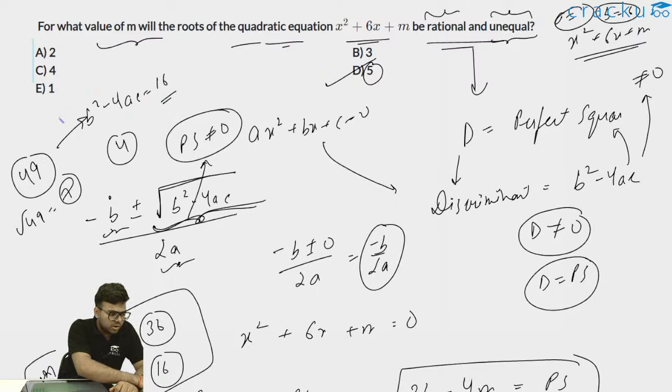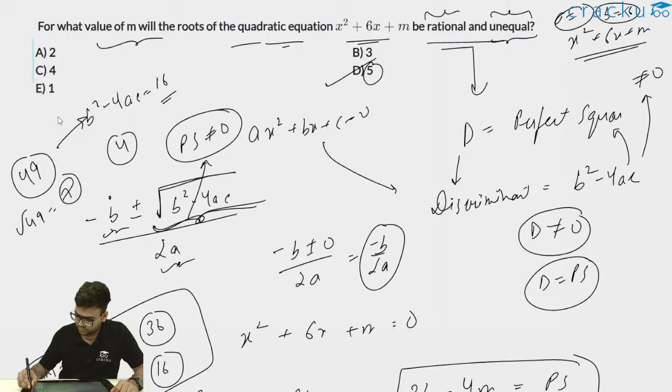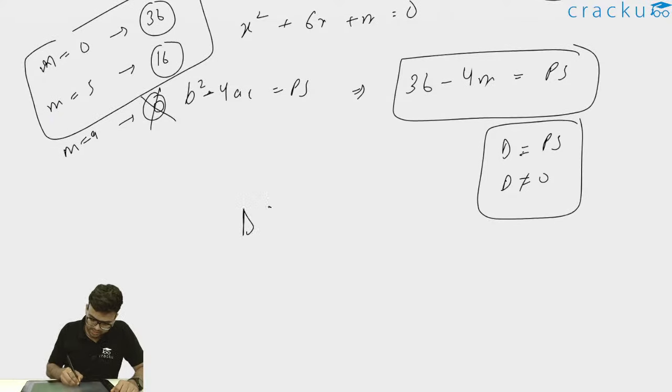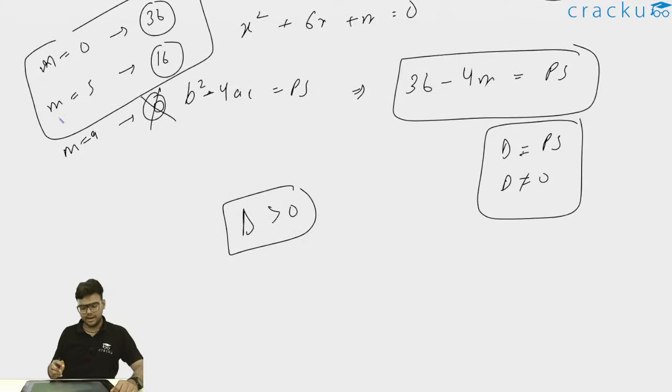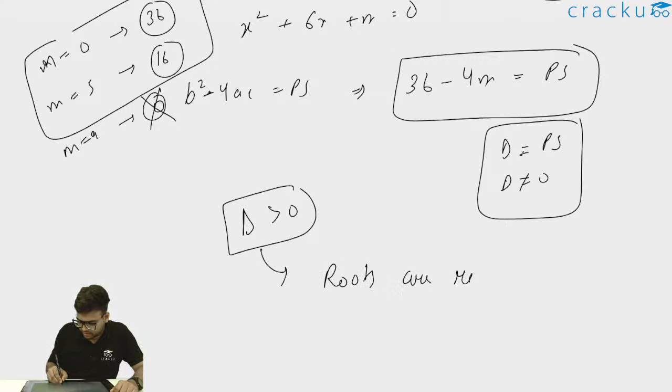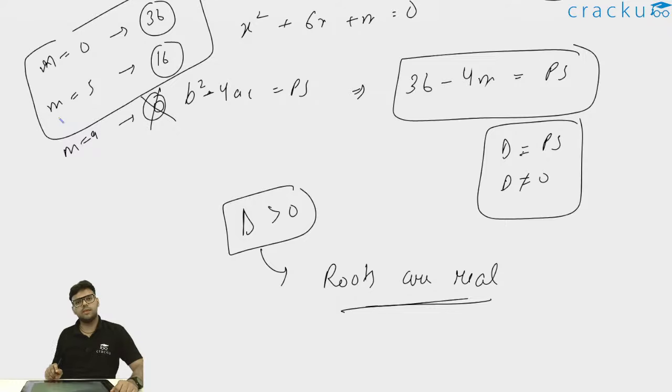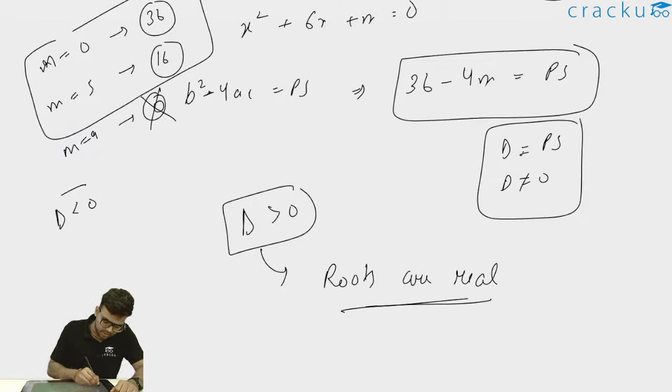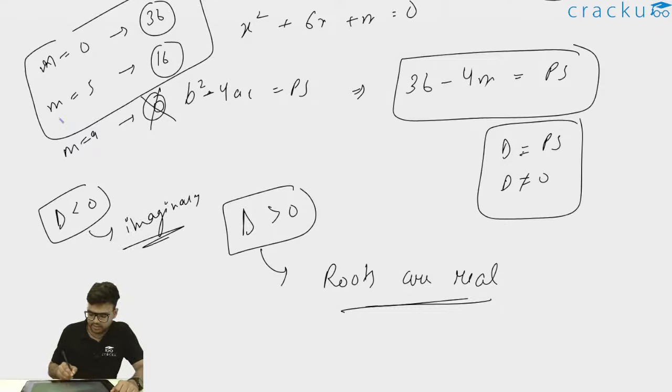Now coming to your point, Abhay, we can go by discriminant should be greater than 0. If we consider discriminant to be greater than 0, what I'll get is basically my roots are real. Now there are two types of roots. Roots can be real or roots can be imaginary. If d is less than 0, then my roots will be imaginary. If I use d is greater than 0, roots will be real.